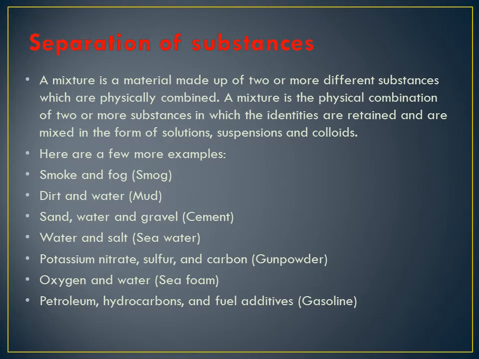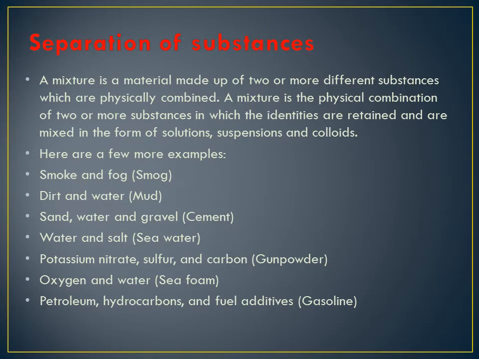The lesson's name is Separation of Substances. What is a mixture? A mixture is a material made up of two or more different substances which are physically combined. A mixture is a physical combination of two or more substances in which the identities are retained, mixed in the form of solution, suspension, and colloids. What are a few examples?